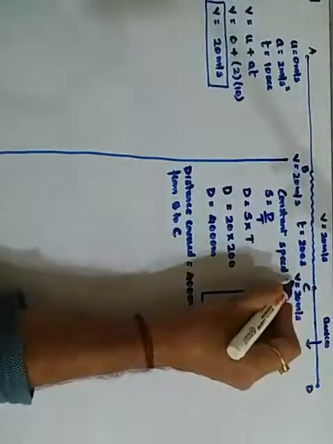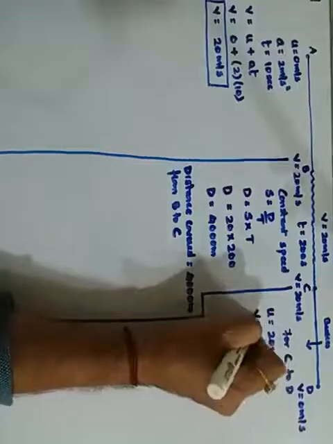Now I go for the third part. Let me move slightly ahead. What did it say? Now at the point C, the brakes are applied. When the brakes are applied, what is the velocity v here, that will become u for the journey C to D. For C to D, when the brakes are applied, your u becomes 20 meters per second.